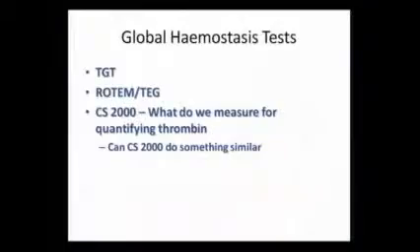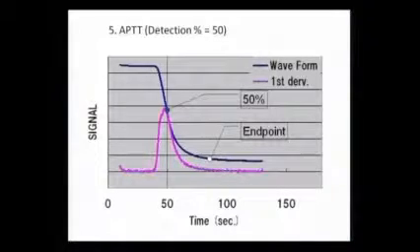So can the CS2000 quantify thrombin? When I'm talking now, probably one month later I may be giving a different story, because the CS2000 changed the software only about 3 days back in my lab, and what I'm going to tell you is actually happening on the CS2000. So if you see me in a forum on coagulation one or two months later, I may come out with better data.